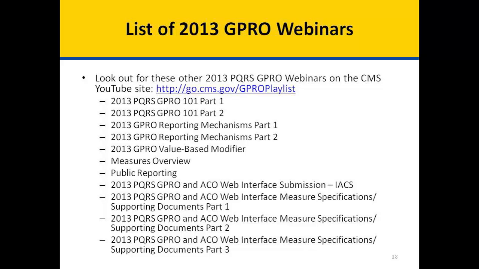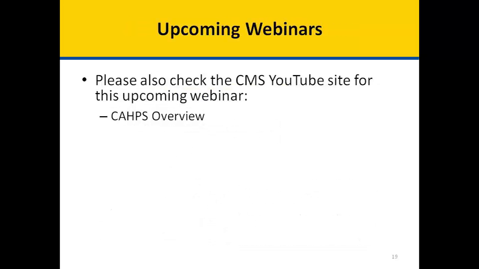These include 2013 PQRS GPRO 101, Parts 1 and 2, GPRO Reporting Mechanisms, Parts 1 and 2, the GPRO Value-Based Modifier, a Measures Overview, Public Reporting, the 2013 PQRS GPRO and ACO Web Interface Submission-IACS, and the 2013 PQRS GPRO and ACO Web Interface Measure Specification Supporting Documents, Parts 1, 2, and 3. Please also check the CMS YouTube site for this upcoming webinar, the CAPS Overview.